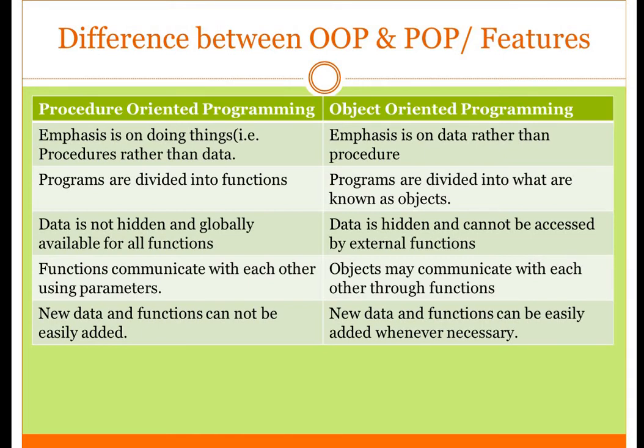If the data is wrong, then no matter how well you write your algorithms or programs or functions, your software will not work, right? So the main part is data, but in procedure oriented programming languages, more stress is given to algorithms, procedures and functions, whereas in object oriented programming, the emphasis is given to data rather than procedures.